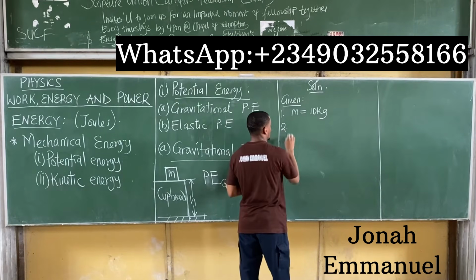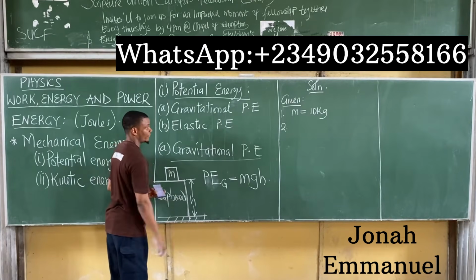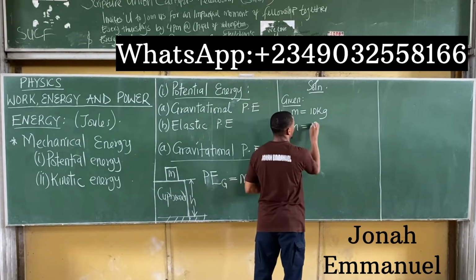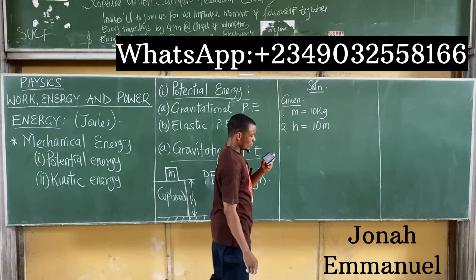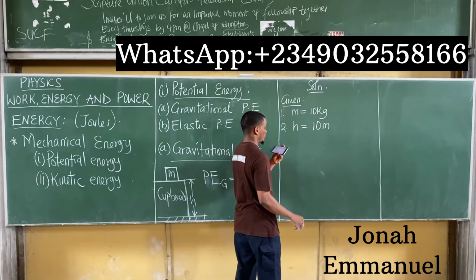Number two, the height of the building. So let's say the boy is standing here. The height of the building floor is about 10 meters from ground level. So height H is equal to 10 meters. That's basically everything. You have to find the potential energy.